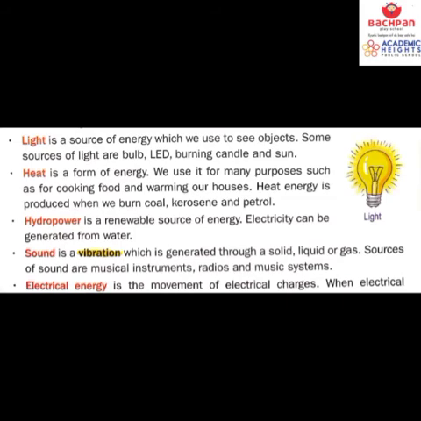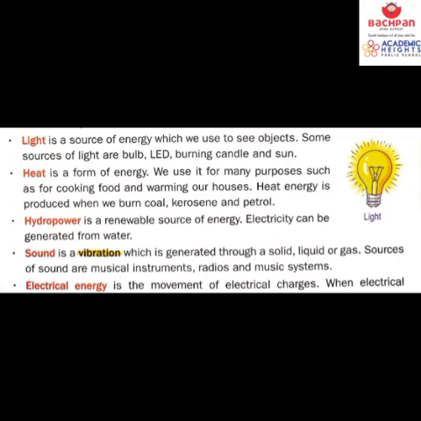And bache, just try to understand, if you are warming some water, that water gets warm only due to the heat energy. So do remember, heat is a form of energy and we use it for many purposes. What are the purposes? Like cooking food, warming our house. आप heaters को on करते हो जब ठंड का weather होता है, then we are using the heat energy only. So heat energy is produced when we burn coal, kerosene or petrol, right?